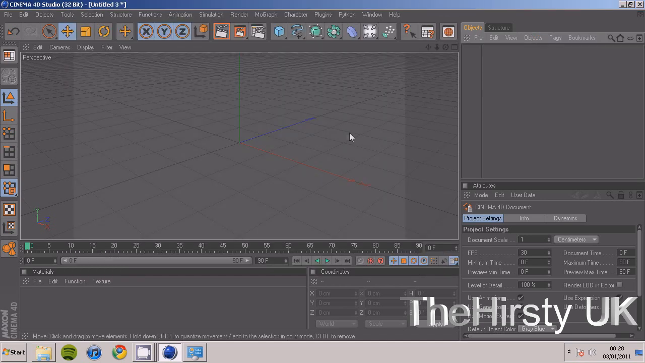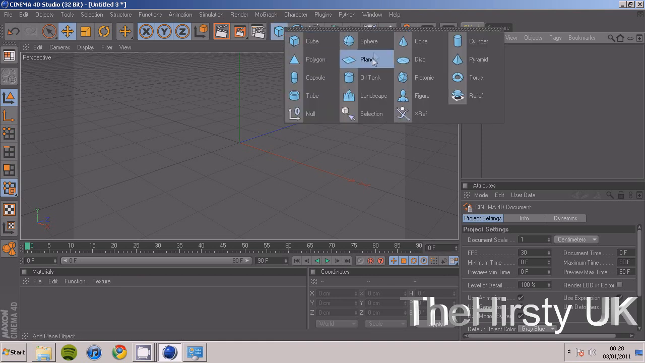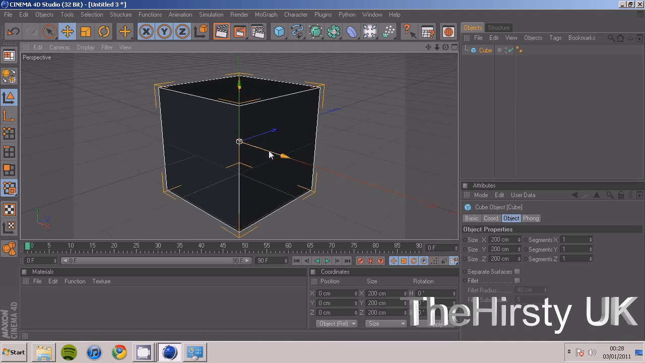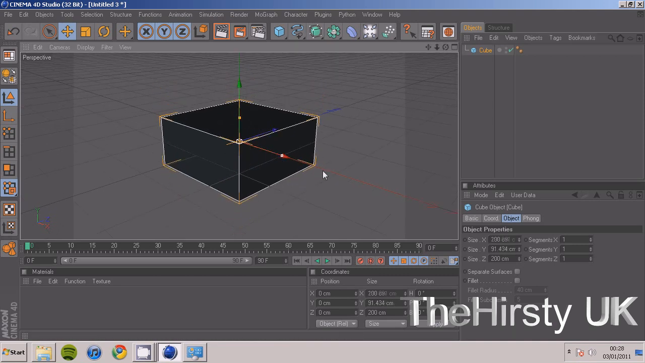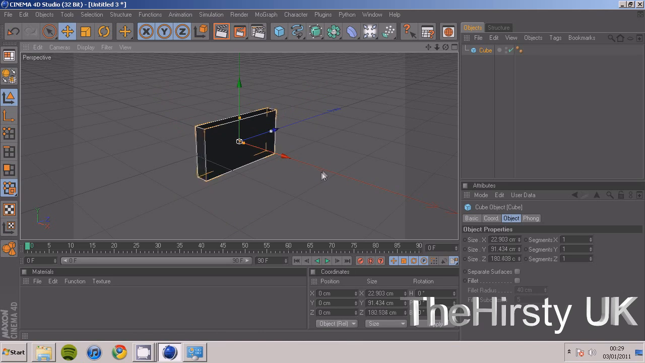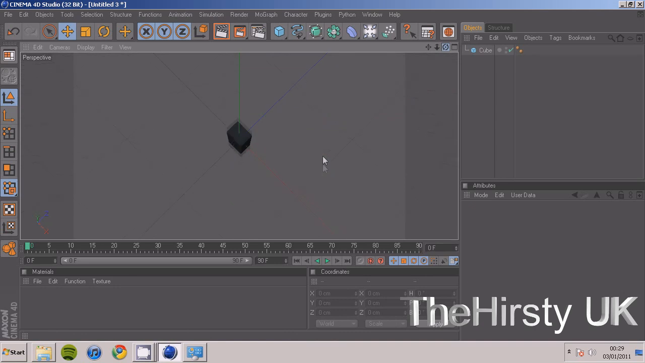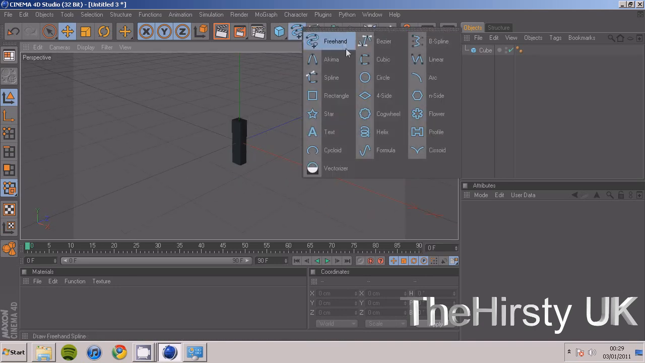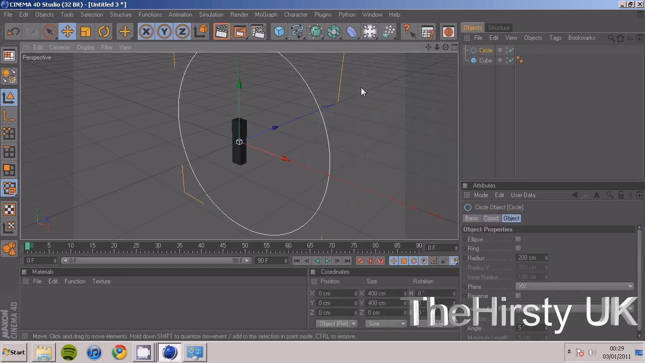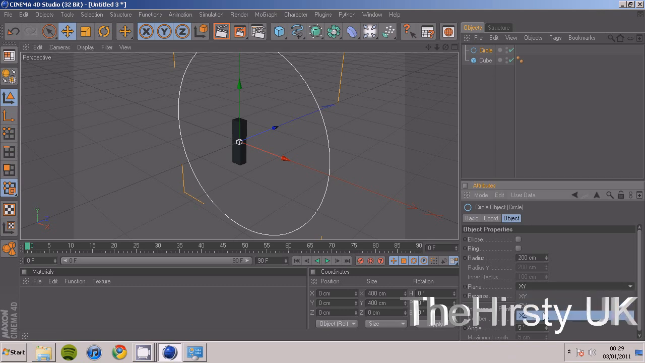up the render time. Right, now you're going to want to add either a cube or a cylinder, whatever floats your boat. I'm going to use a cube, and then you can resize it just simply like that. Resize it to however you want. I think I'm going to be good with that. Right. And then add a circle, and then on the plane here at the bottom you're going to want to click on the drop down menu, change it to XZ so that it lays flat,